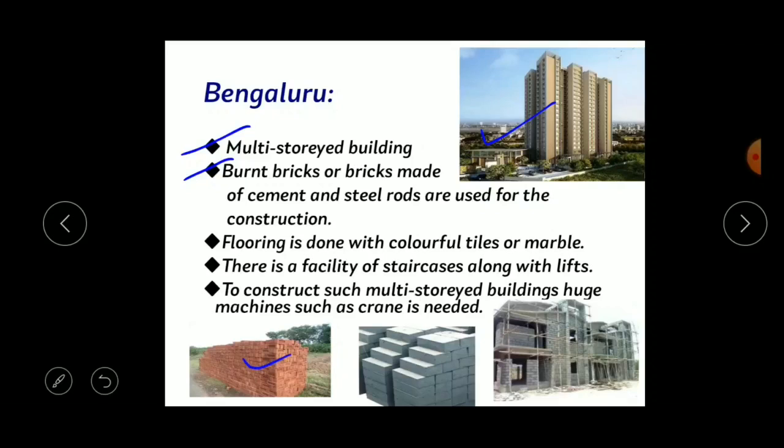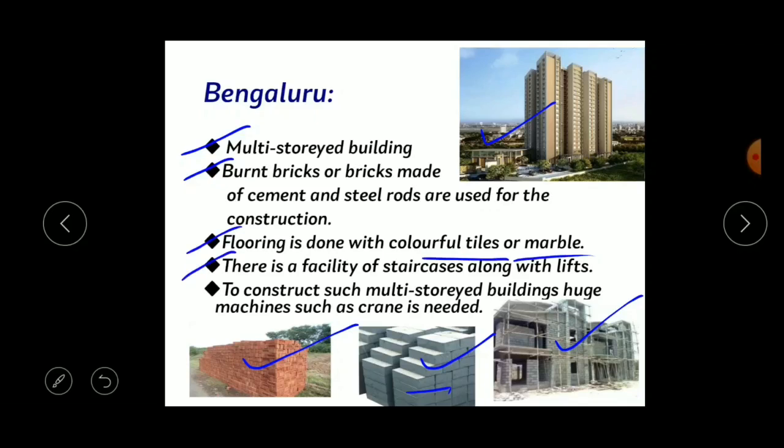You can see these are the common bricks. Either they use the burnt bricks or they will use the cement bricks. You can see. Yes, these are the cement bricks. And here, can you see this one picture? They are building the house by using these cement bricks. Okay, next one is flooring is done with colorful tiles or marbles. Yes, of course, the floor is done with the colorful tiles, right? Colorful tiles or the marbles.